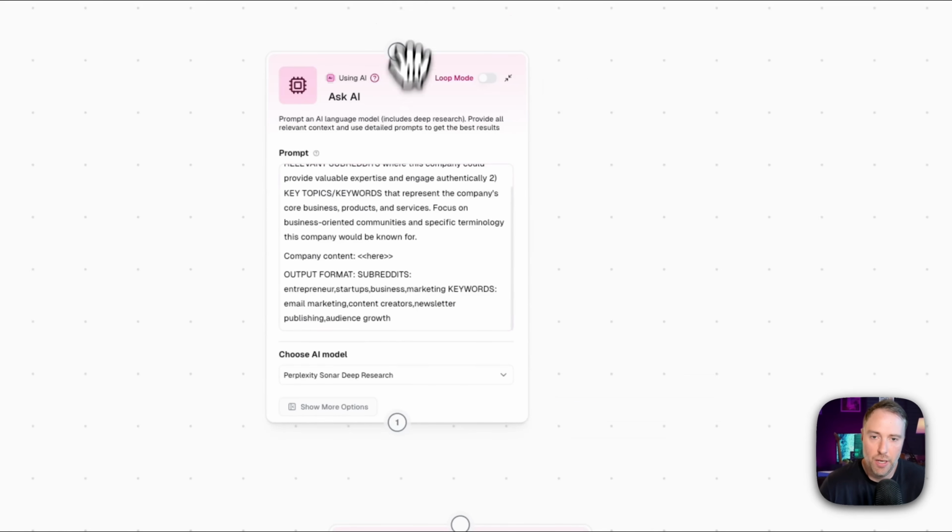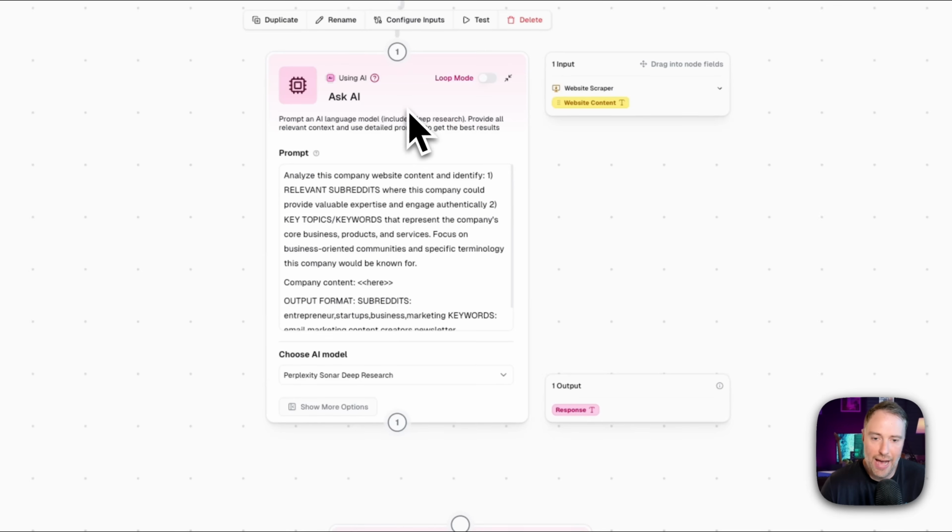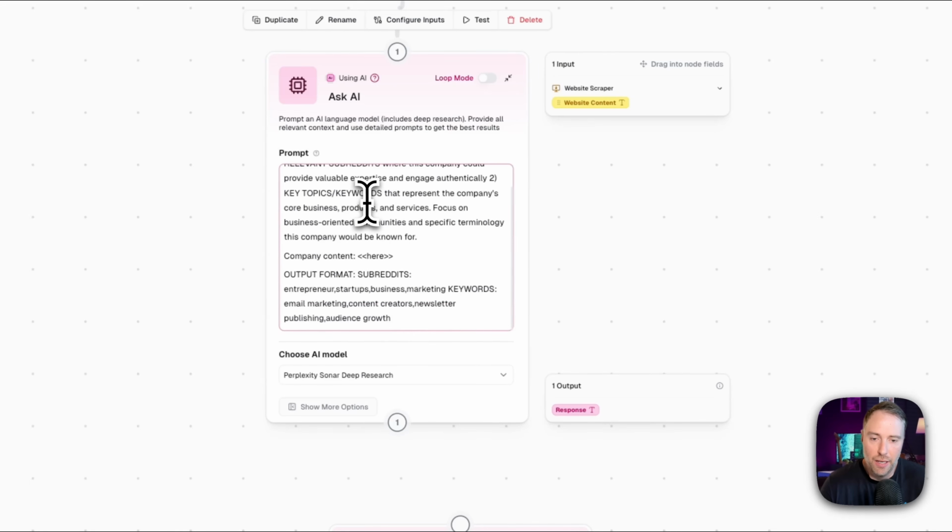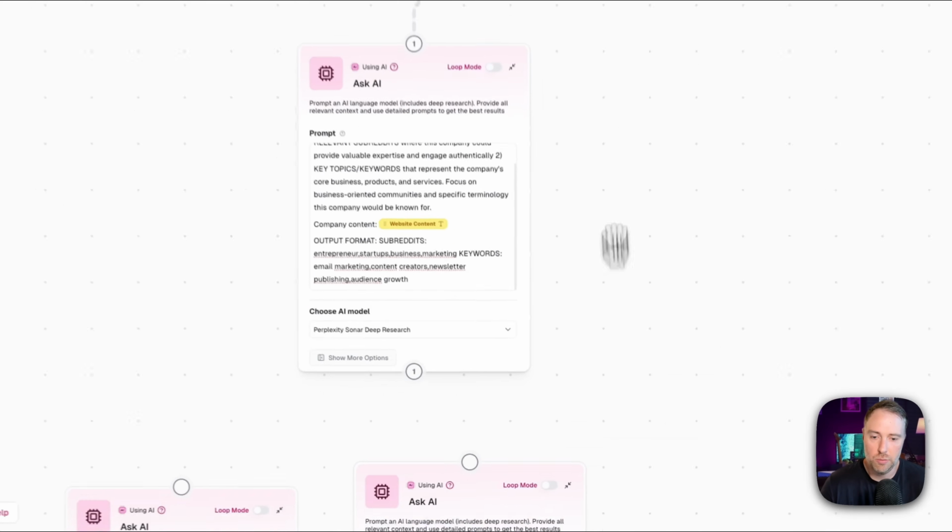So what we need to do is we need to connect our scraper right here to the Ask AI step. And we need to give it some context. So what we're going to do here is where it says company content, I'm just going to delete this out and I'm going to put the website content in here, which is all of the content from the scraped website in the first step. Okay, so let's move on.